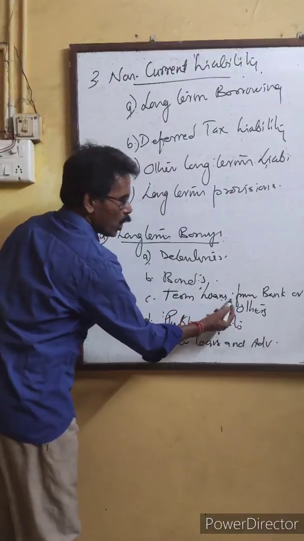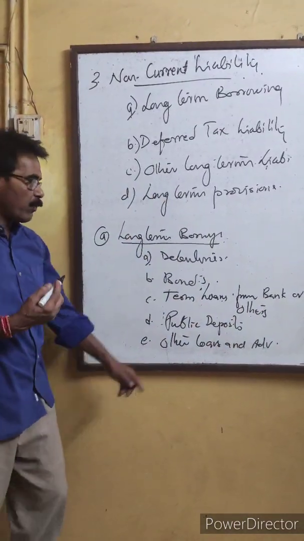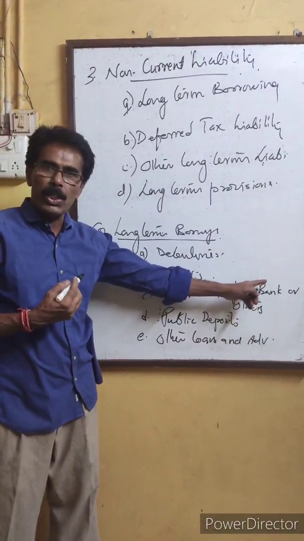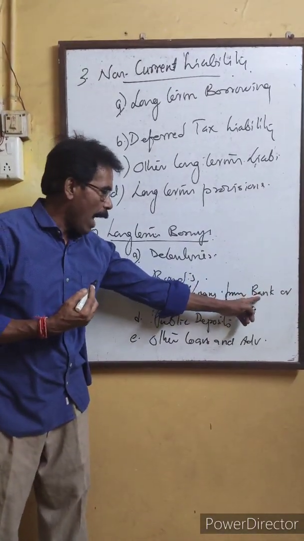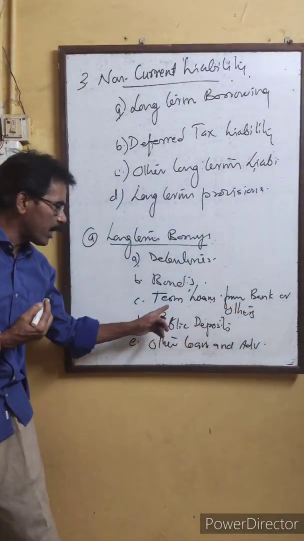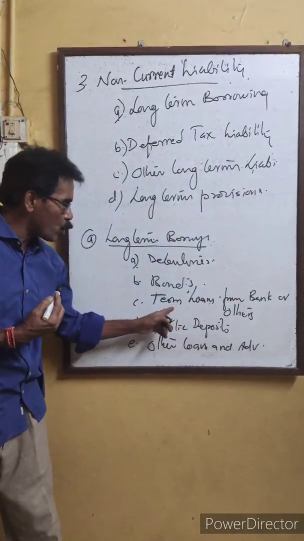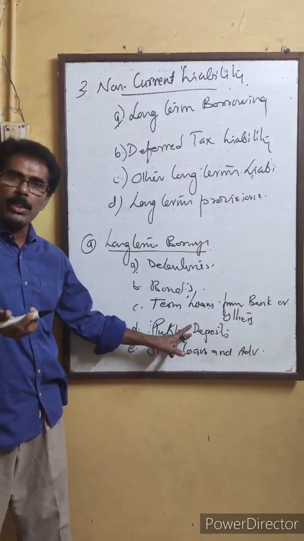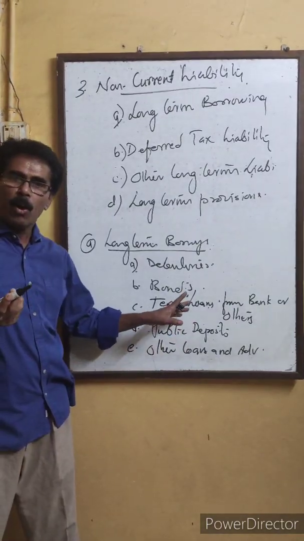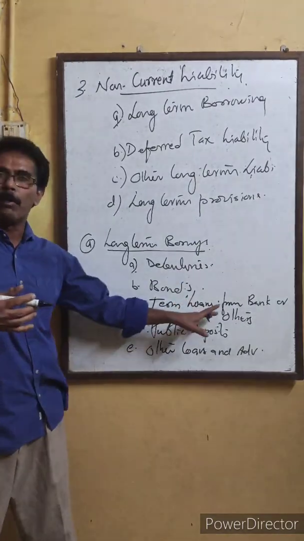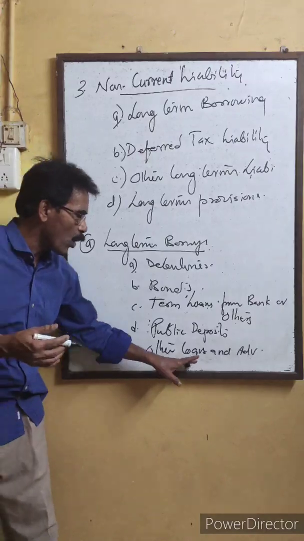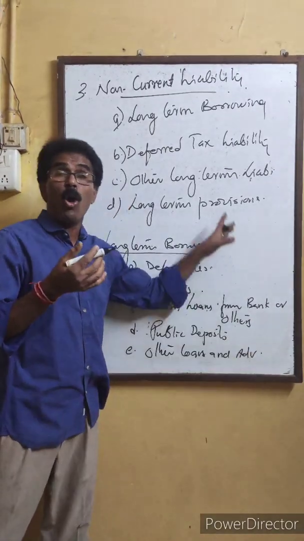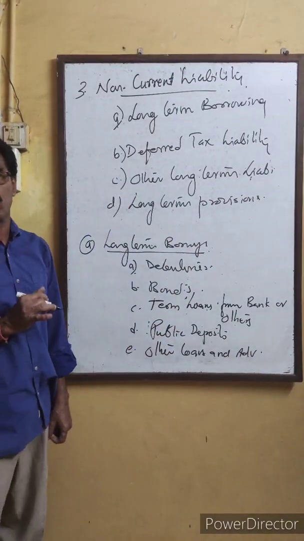Next one is term loans from banks and others. The loan taken from banks, like the Industrial Development Bank of India, or any other party. If any loan is taken, that is also to be shown under the heading long-term borrowing. Public deposit means the deposit received from the public, and any other loans and advances. All its explanation should be given in notes to account.